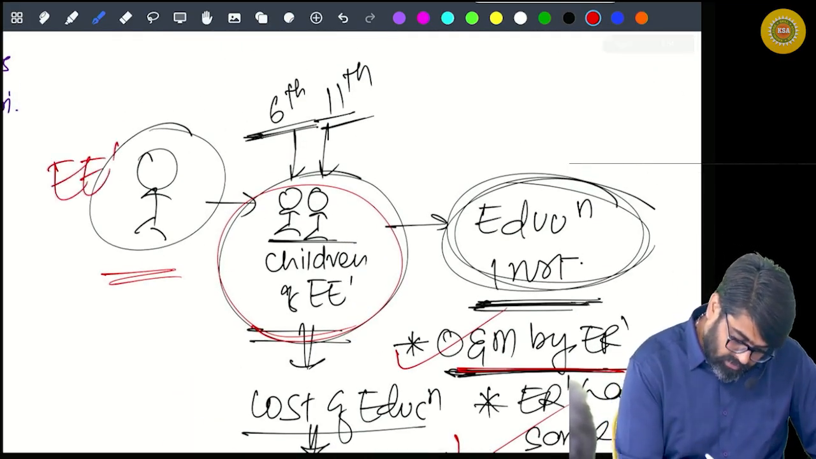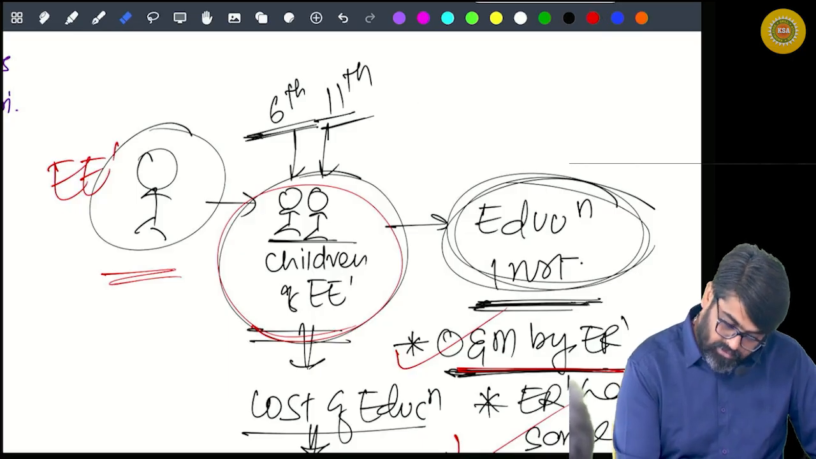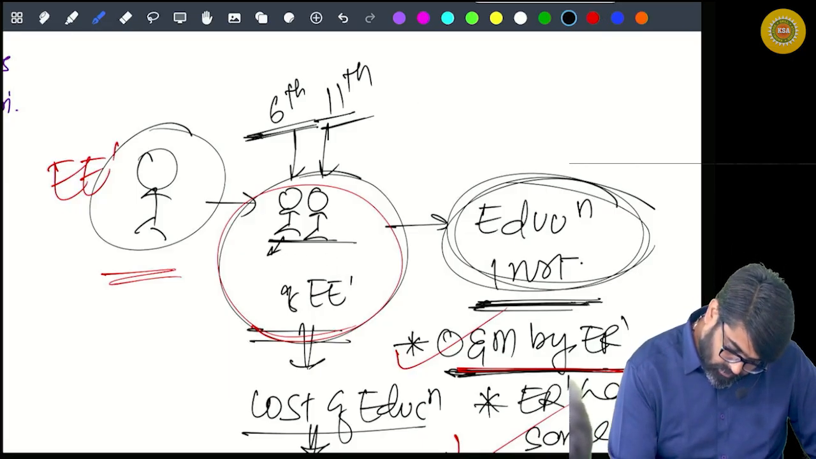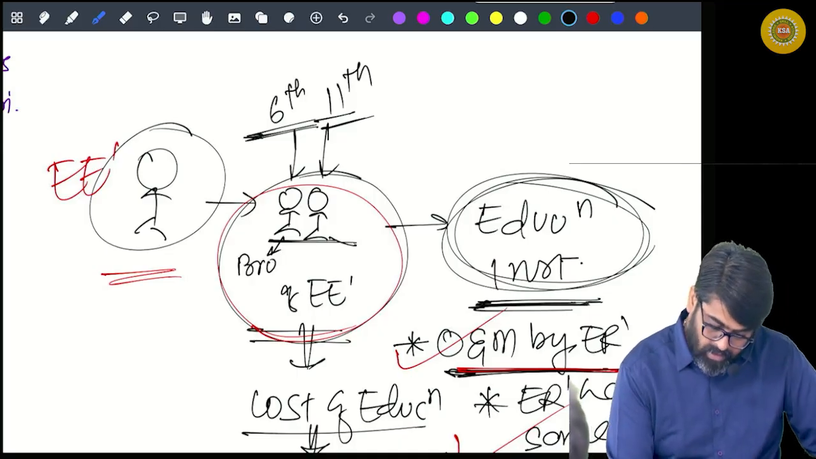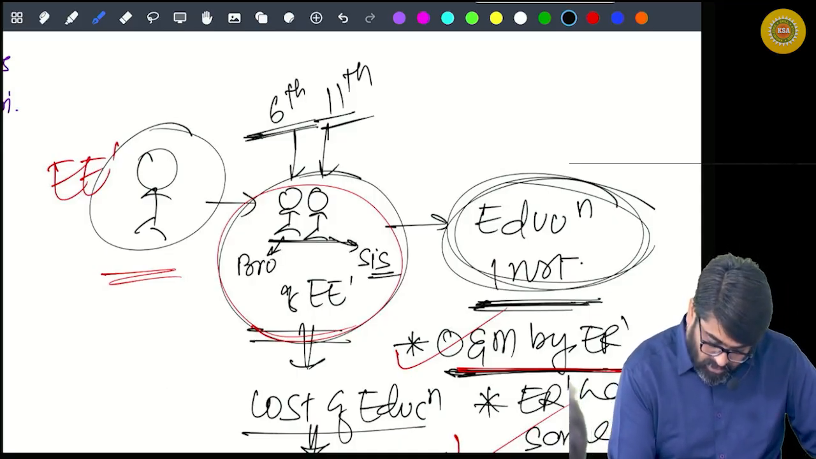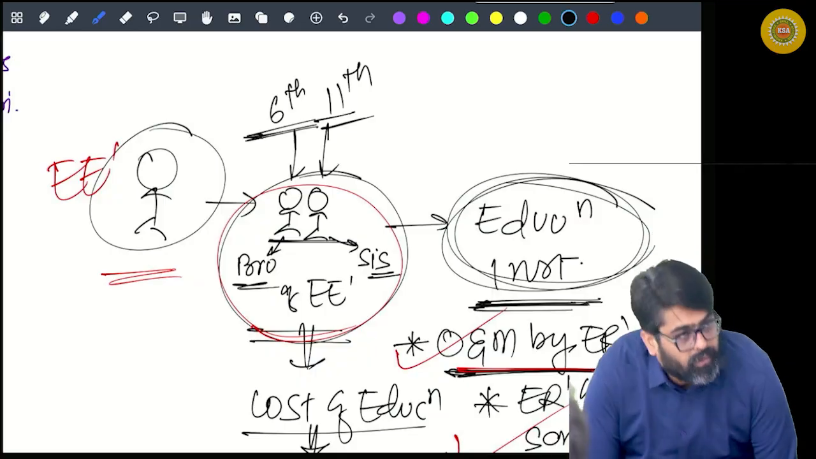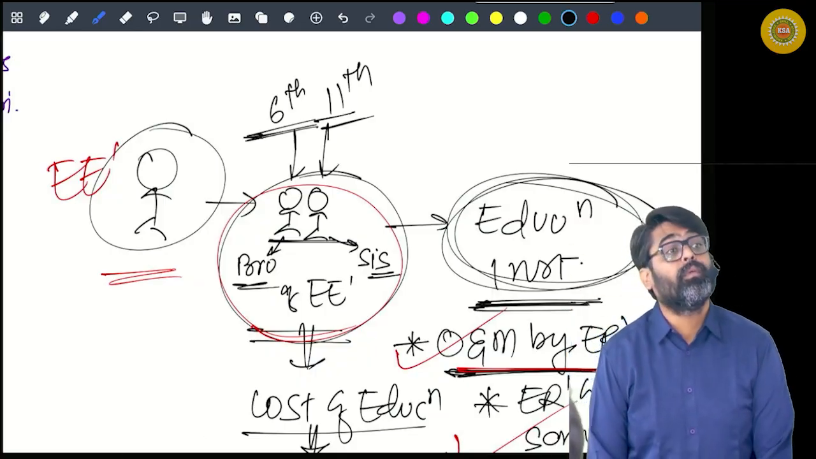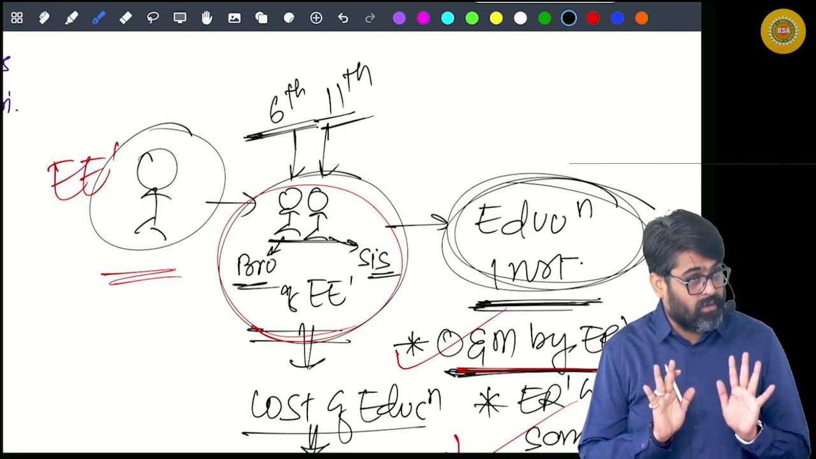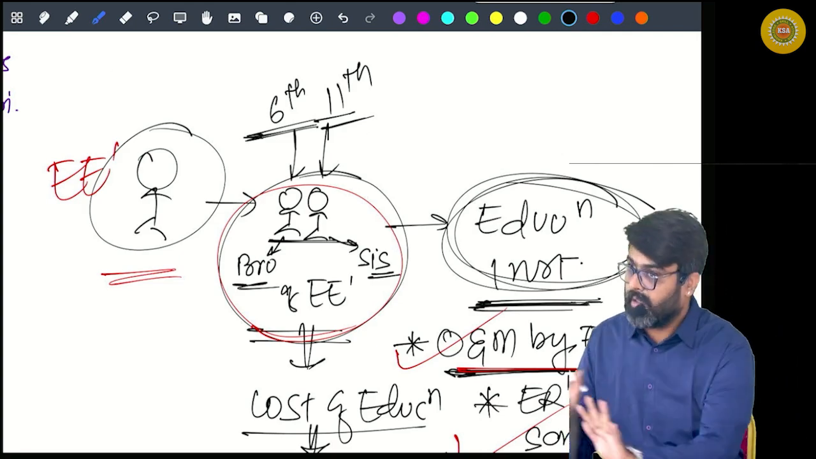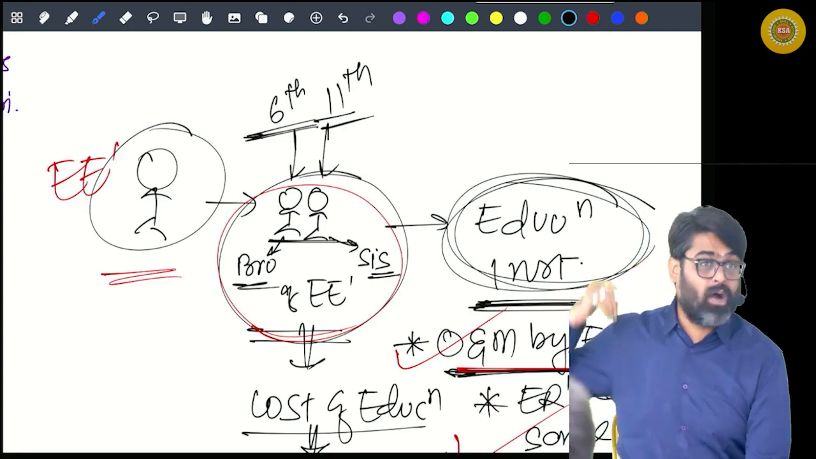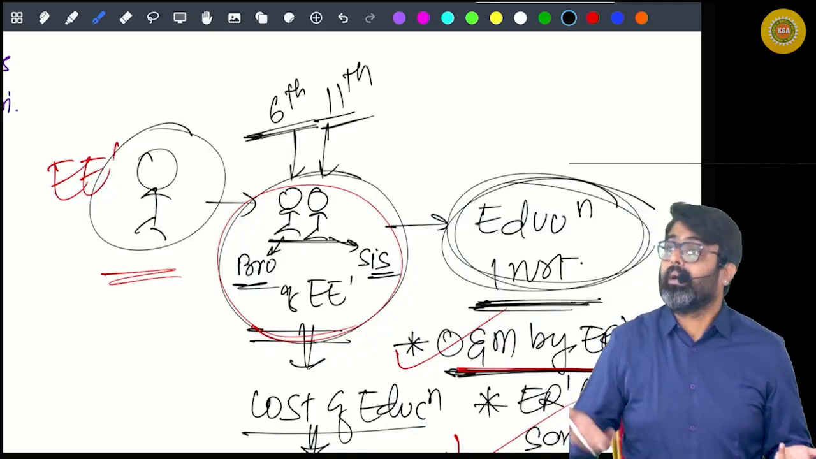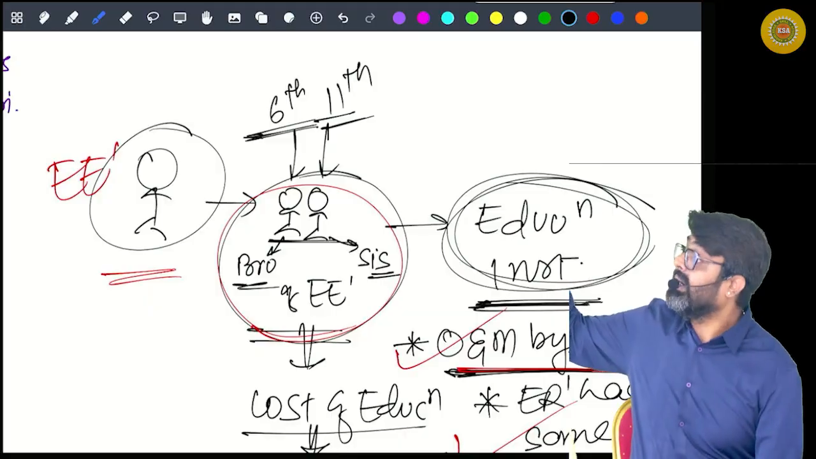Okay, this is the employee, standard 6, standard 11th. Now this is the brother of the employee and this is the sister of the employee. Children or other household members? Now I am not talking about children. The discussion about the children is done. Now I am talking about any other household member: brother, sister, spouse, grandchildren. It can be any other household member.